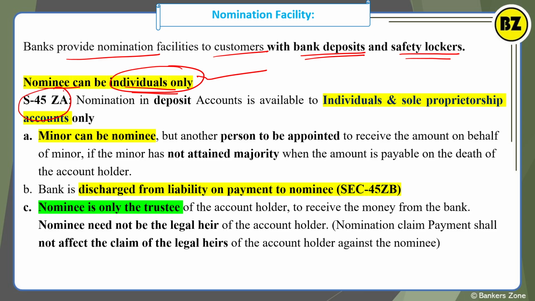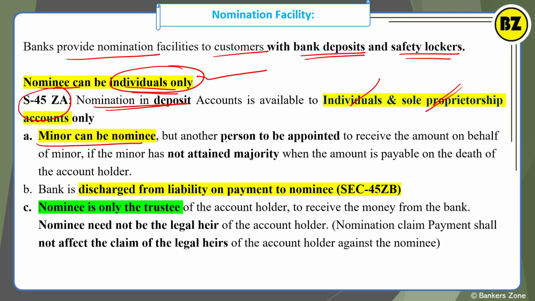Section 45ZA is all about the nomination on the deposit. So you can observe this on the savings account or the current account form, right? So nomination on deposit is as per section 45ZA of the Banking Regulation Act. These are mainly for individuals or sole proprietorship firms.